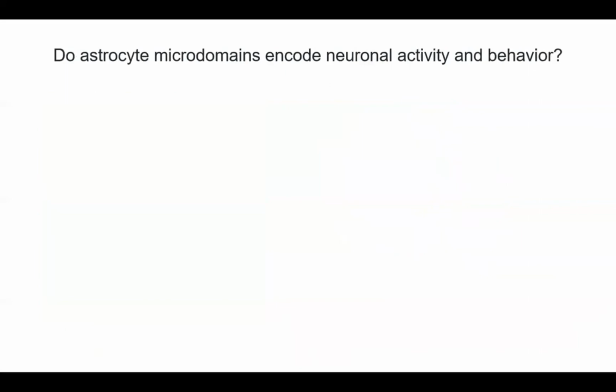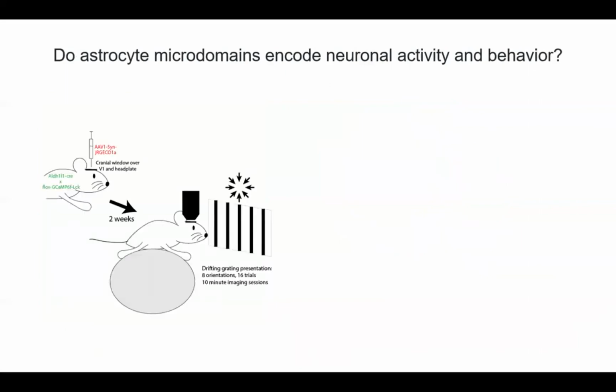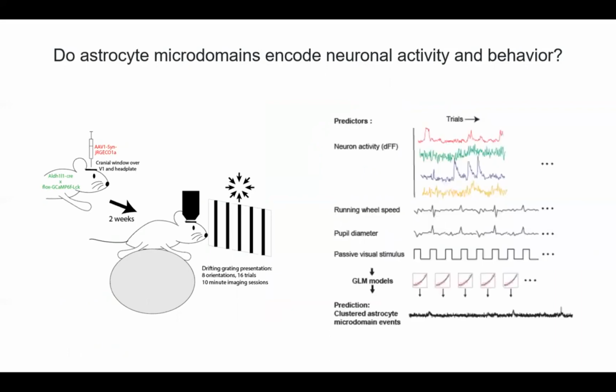To answer this question, we performed dual calcium imaging experiments using transgenic astrocytic GCaMP mice combined with viral expression of the neuronal jRGECO. The mouse is presented with a drifting grating visual stimulus, and during the imaging session, we also record pupil diameter as a readout of brain state and arousal, as well as locomotion. And so my analysis currently focuses on using neuronal spiking activity combined with these behavioral parameters that I just described as predictors for generalized linear models, which we then use to predict microdomain events in astrocytes.